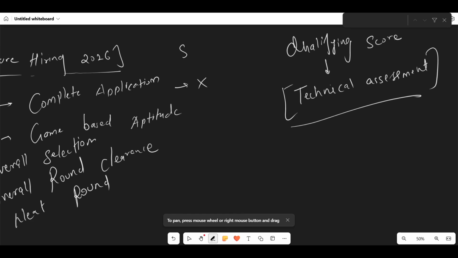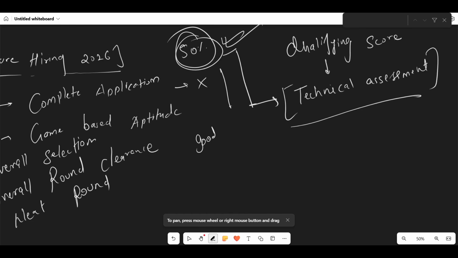Suppose the qualifying score is 50%. If you complete 50% of the games and clear it, you will immediately move to the technical assessment. It is a very good part that you at least score the qualifying marks and proceed to the next round.